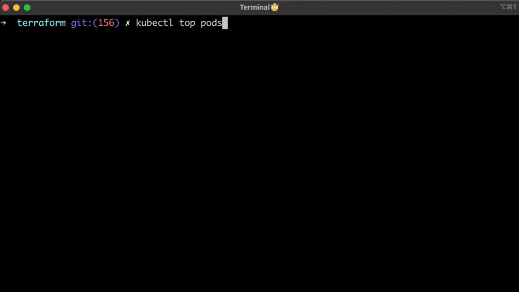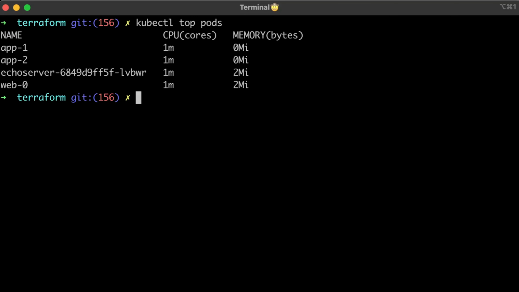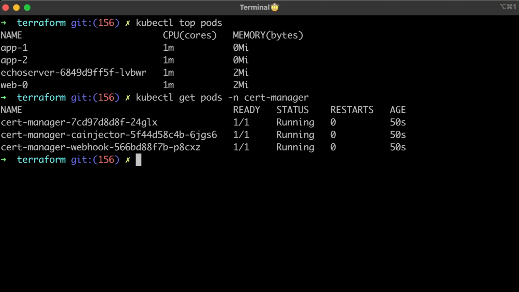To verify that metrics server is installed, run kubectl top pods to get CPU and memory usage. Let's also verify that Cert-manager is up and running in the cluster.